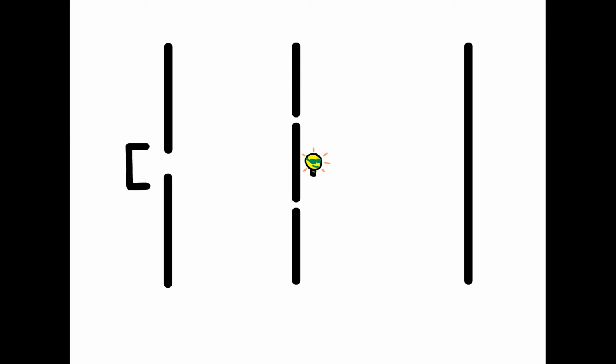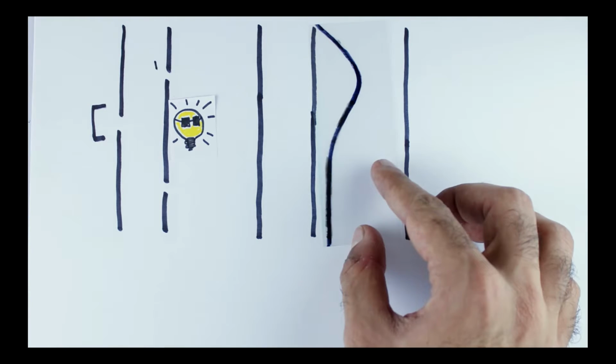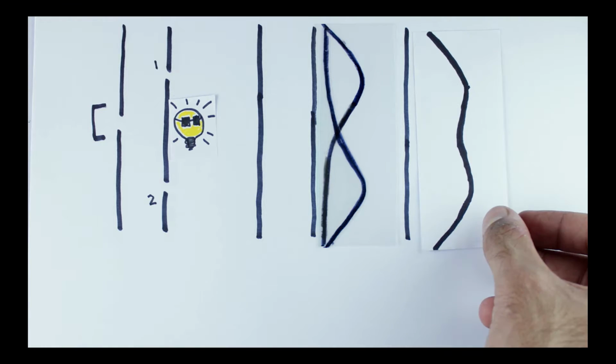To investigate further, we put a light source to detect which hole the electron goes through. We observe flashes either at hole 1 or hole 2, never both. In other words, it is true that when we look, the electron does pass through hole 1 or the other. The pattern emerging from the electrons through hole 1 is just like the pattern we were getting when only hole 1 was open. The pattern emerging from the electrons through hole 2 is just like the pattern we were getting when only hole 2 was open. Their combined distribution has to look like the sum, and indeed it does.